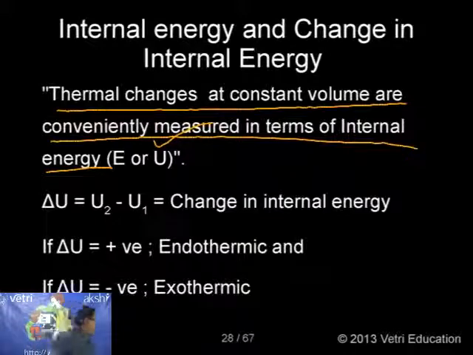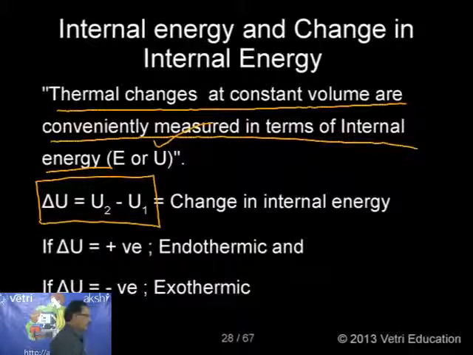What is delta U? Delta U equals U2 minus U1, where U2 is the internal energy in the final state and U1 is the internal energy in the initial state. That is called change in internal energy.